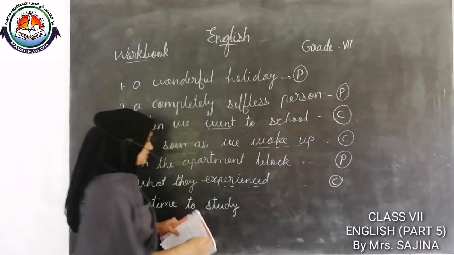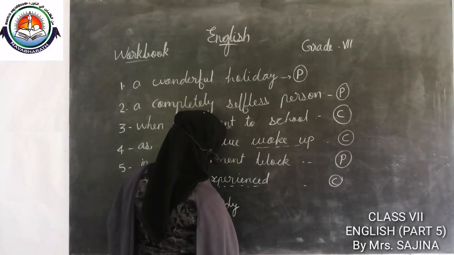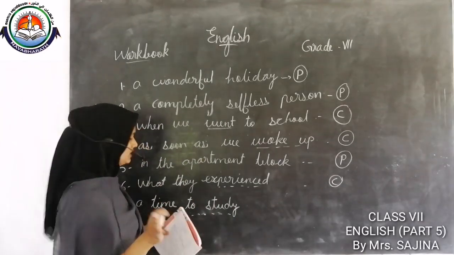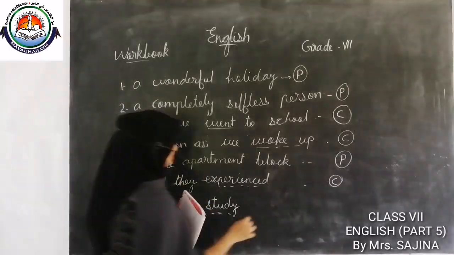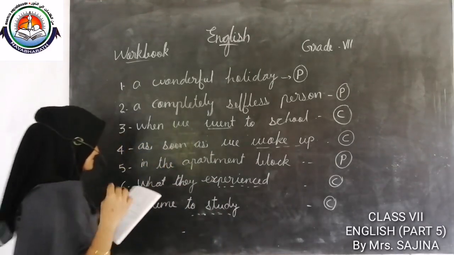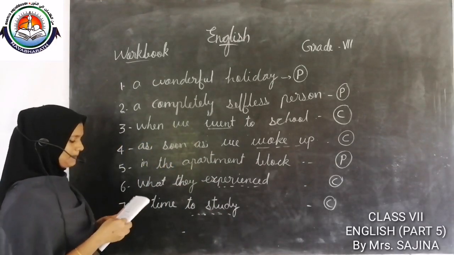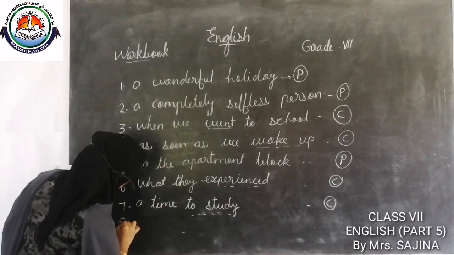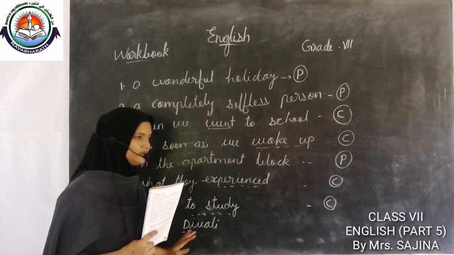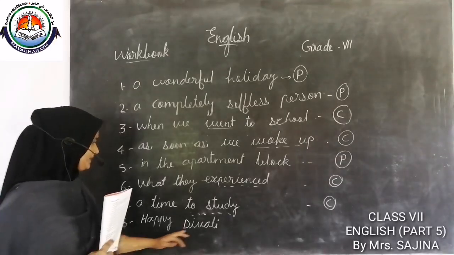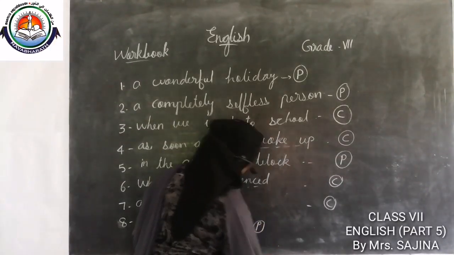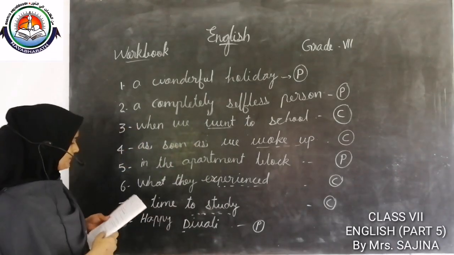Study is the verb. So this is a clause. Then eighth one, happy Diwali. Here, can you see a verb? No. So happy Diwali is a phrase.